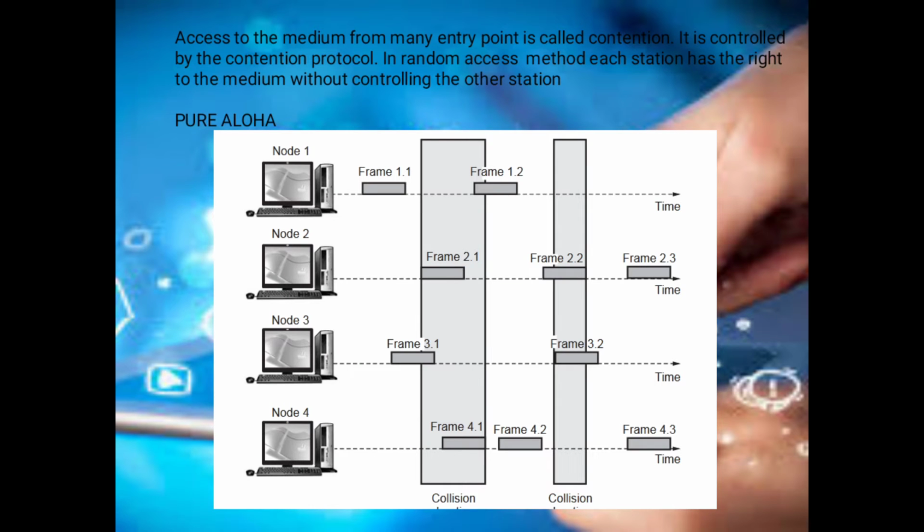A pure Aloha. The access to the medium from one entry point is called a contention window and it is controlled by the contention protocol. In the random access method, each station accesses the media without controlling the other stations. The pure Aloha helps to transfer the message in a fixed contention window, and if the channel is busy, the frames collide, which leads to the collision of the frames and the frames have to be retransmitted.